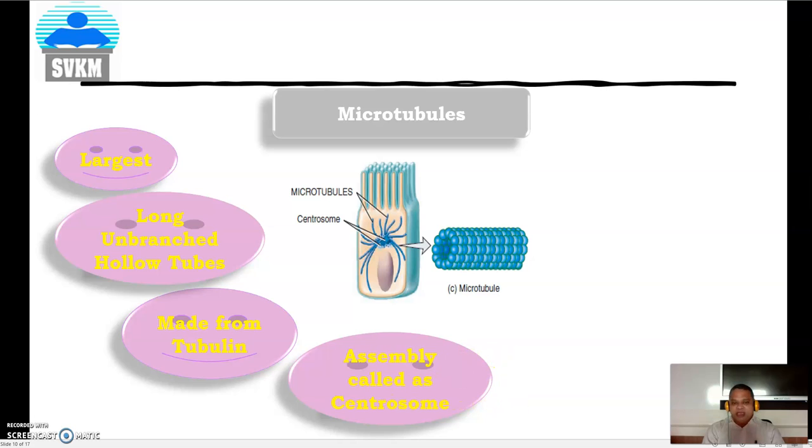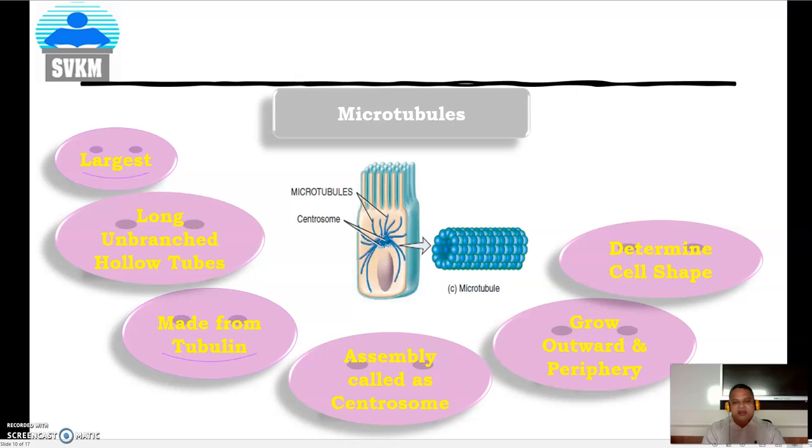The assembly of the microtubules, particularly in the cell organelles, is called the centrosome. And here, by seeing the picture, one can notice that the microtubules grow outward to the periphery. They also play a critical role in the determination of the shape of the cell, and they control the movement of cell organelles with the help of microvilli.